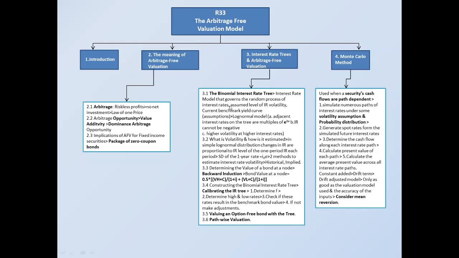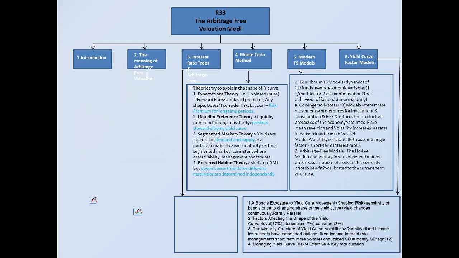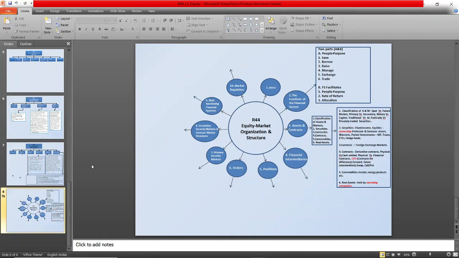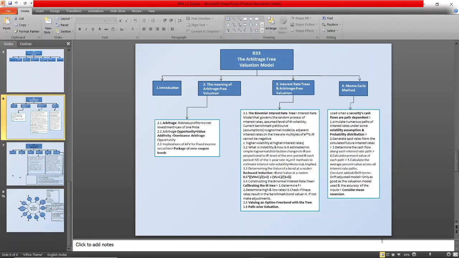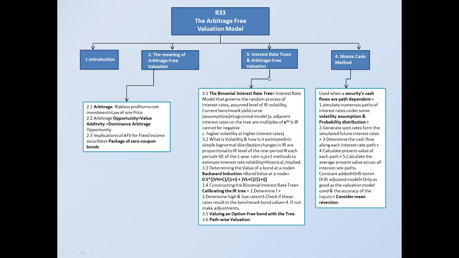The second assumption is about the assumed level of interest rate volatility. And the third assumption is that it uses a current benchmark yield curve.